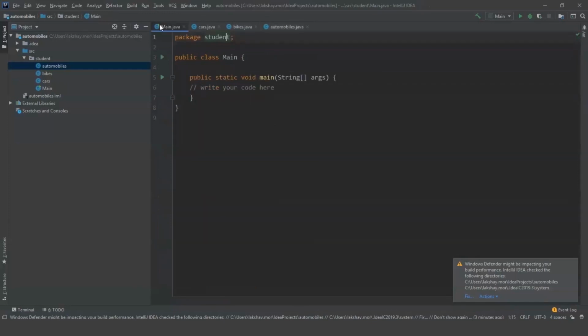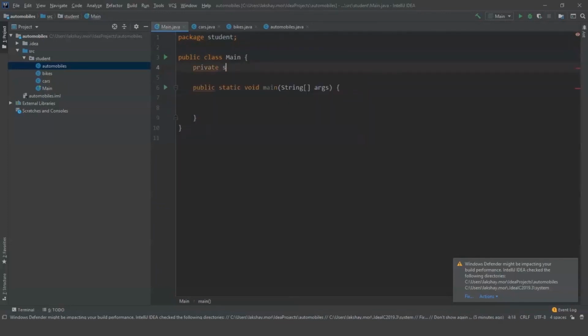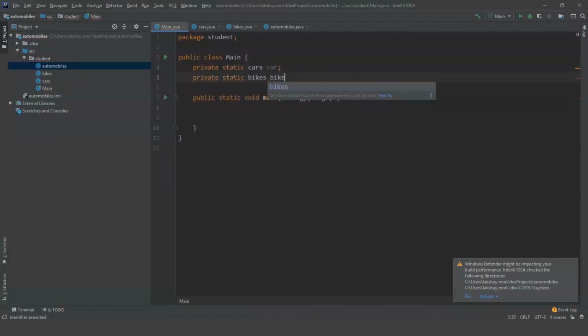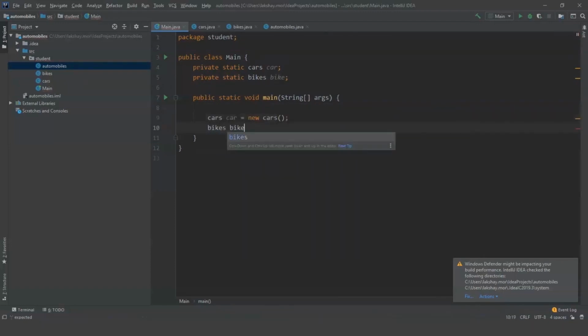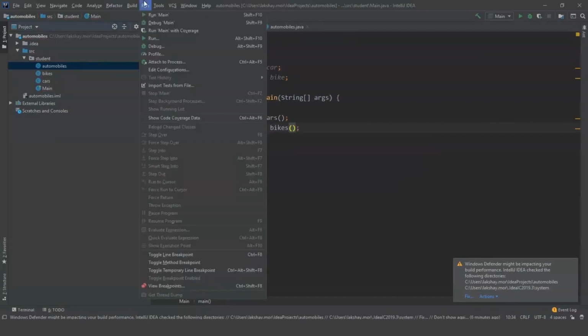So let's go to main program. This is where we should write our code. So I'm gonna start with the code now. It's a very simple code. First I'm gonna create the variables or the objects of the class with private cars, car, and private bikes, bike. So one is car and one is bike. Both are objects for the classes. So I'm going to use these objects. Bikes, bike is equal to new bike. This is so that my object can function really well.